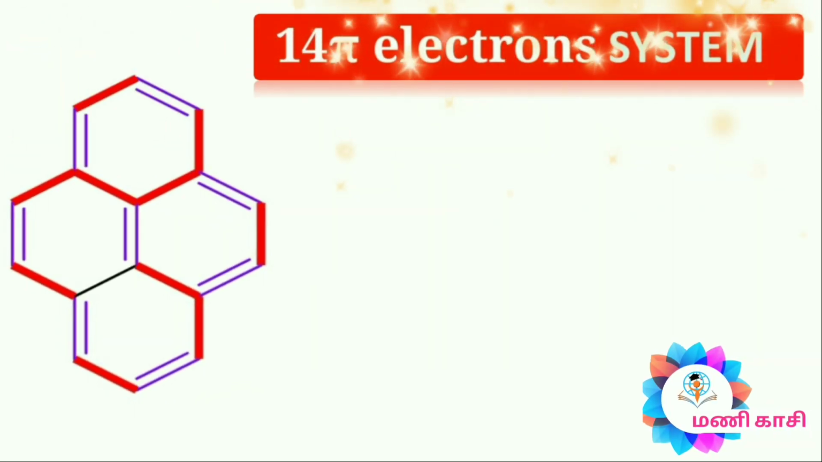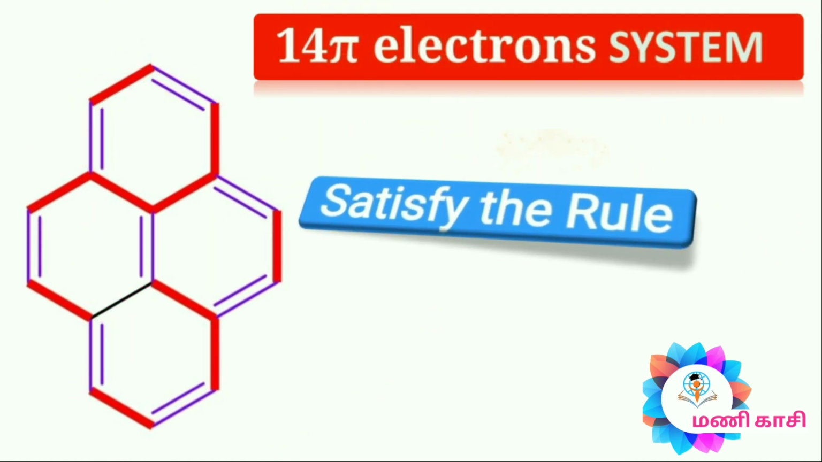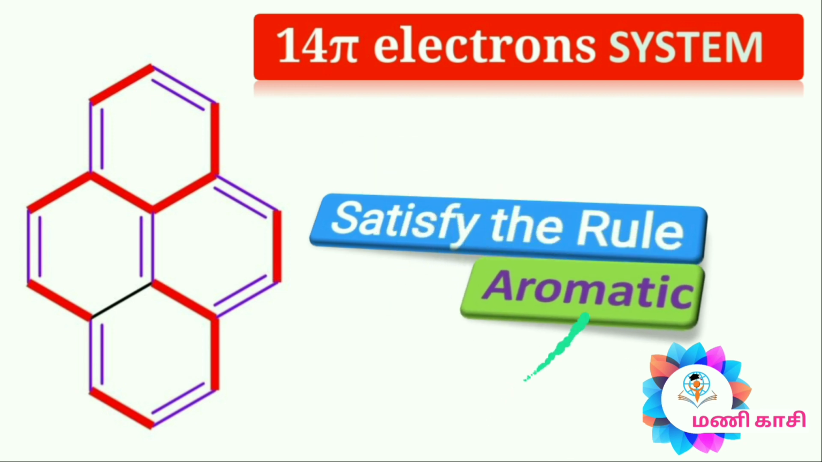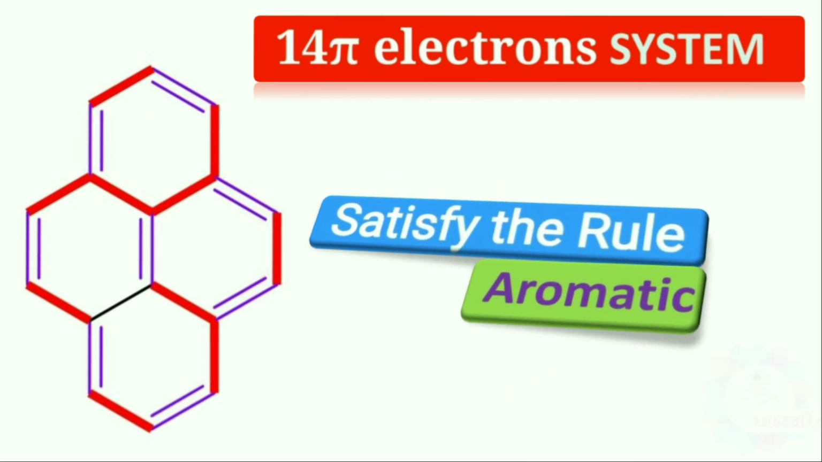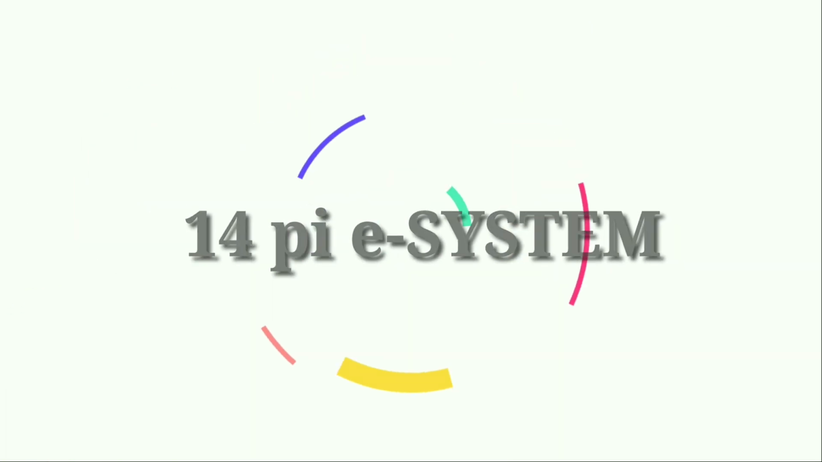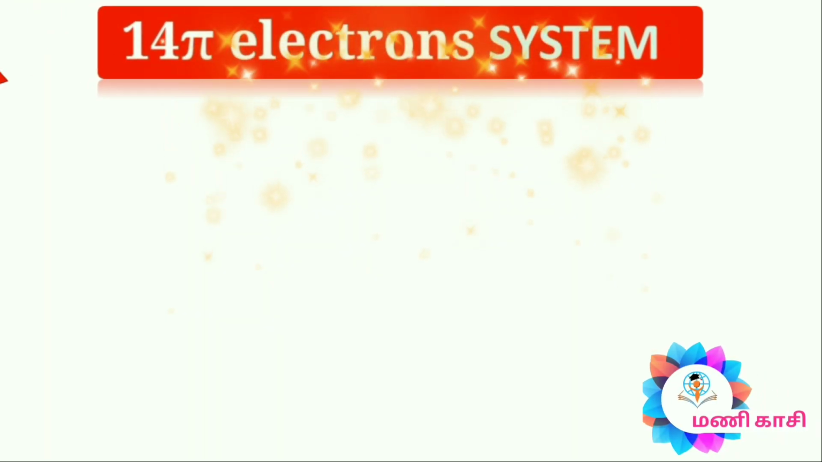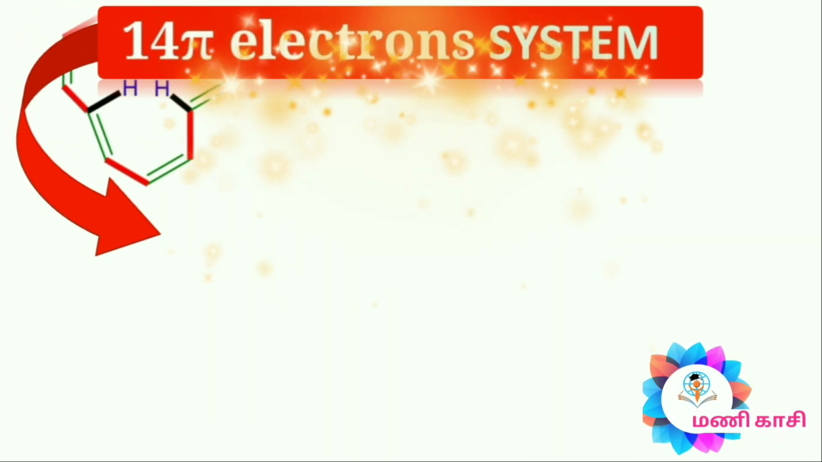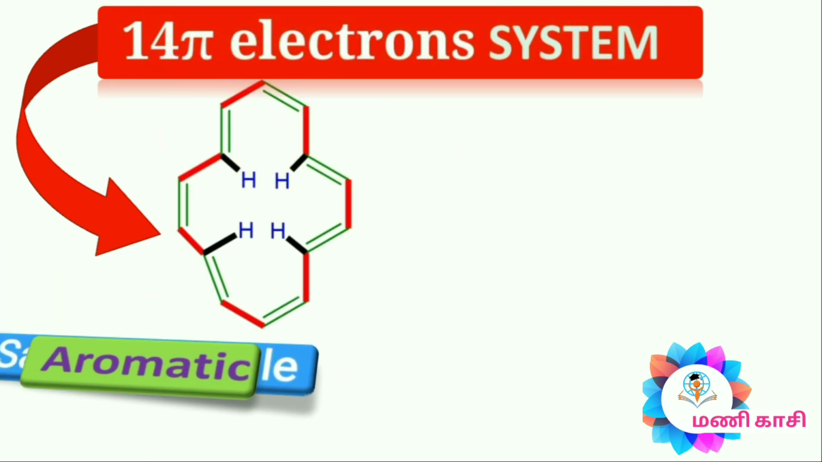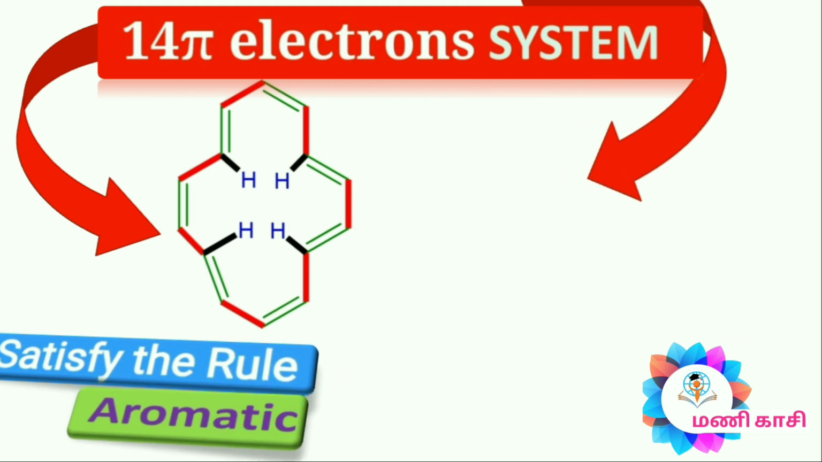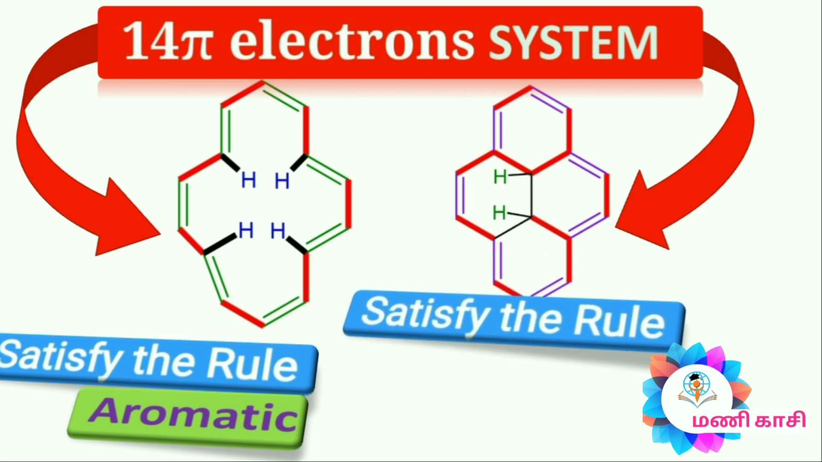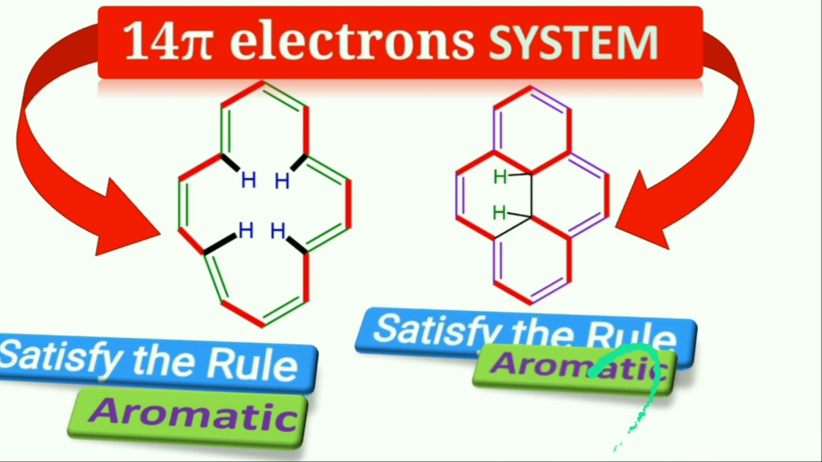In this case of the 14 pi electron system, it completely fulfills or satisfies the rule. So this compound is aromatic. In this case of the monocyclic 14 pi electron system, it completely fulfills the rule. So this compound is aromatic. The 14-annulene completely fulfills the rule. This compound is also known as aromatic.